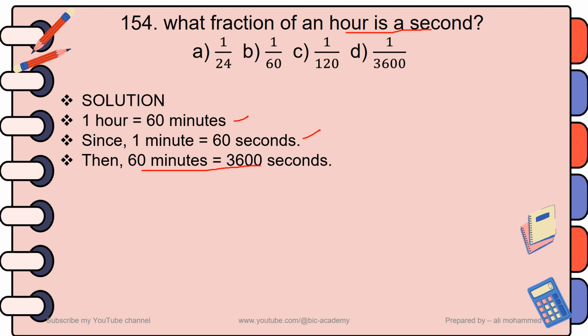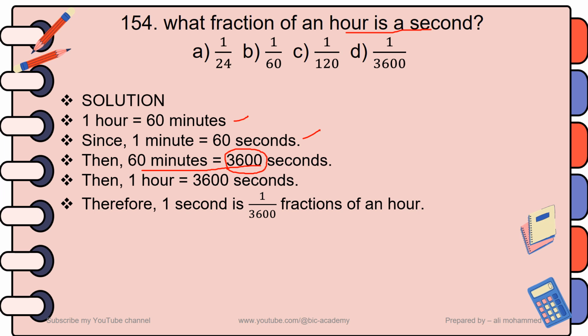Since there are 3,600 seconds in 1 hour, 1 second can be expressed as a fraction of an hour as 1 second over 1 hour, and 1 hour means 3,600 seconds.